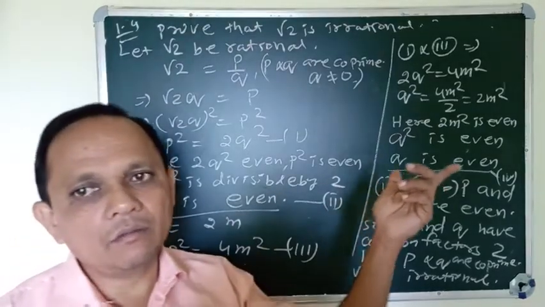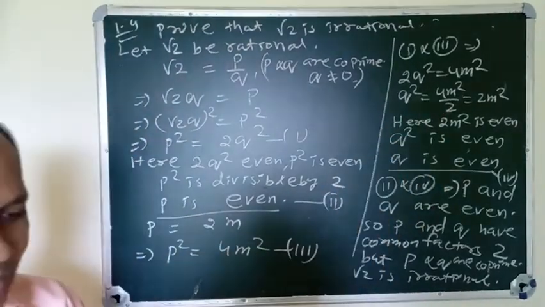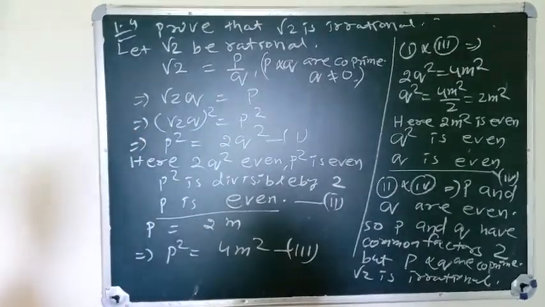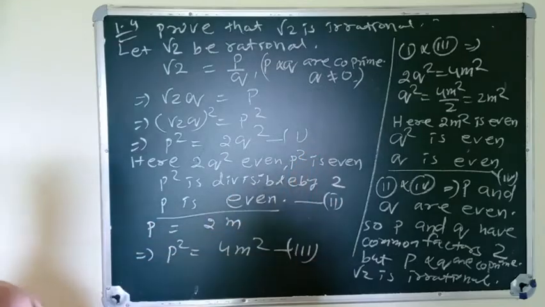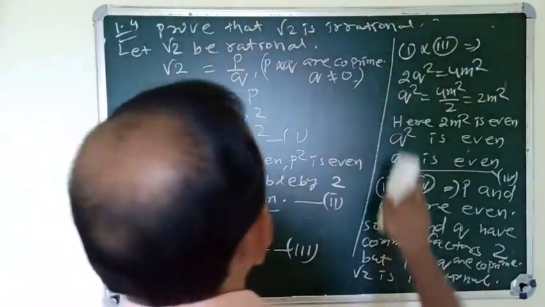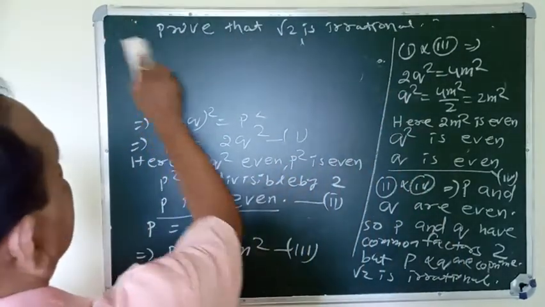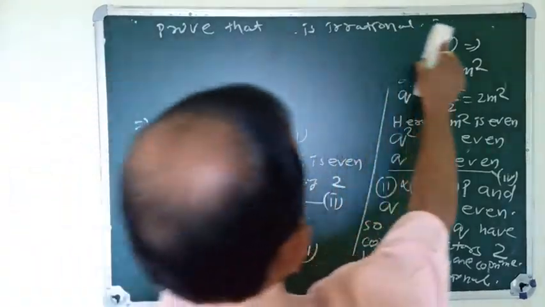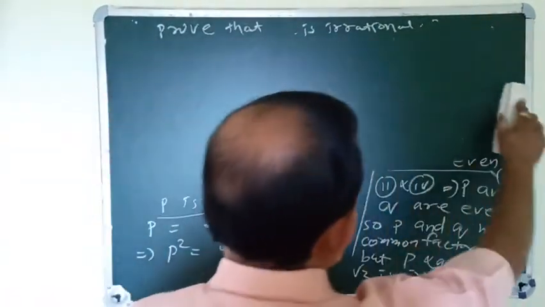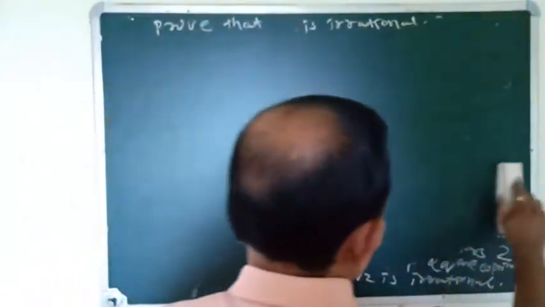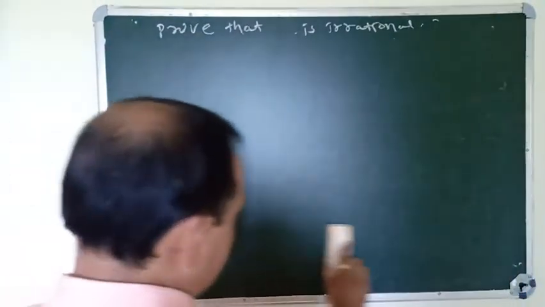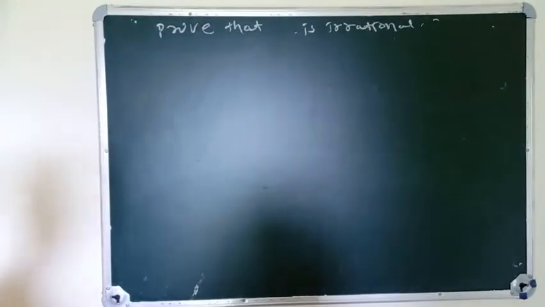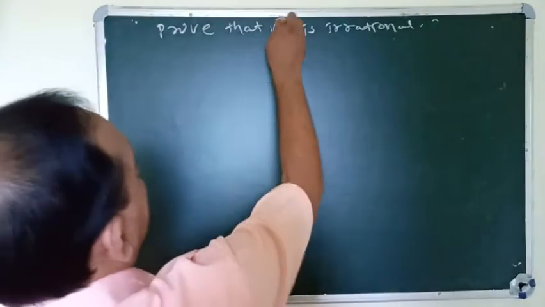In this way, you can prove root 3 is irrational. How can we show root 3 is irrational? Let us discuss and prove that root 3 is irrational. It is the same process.